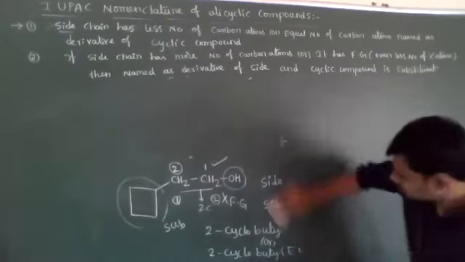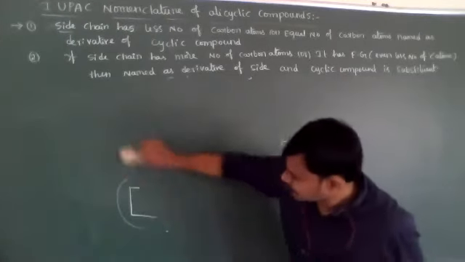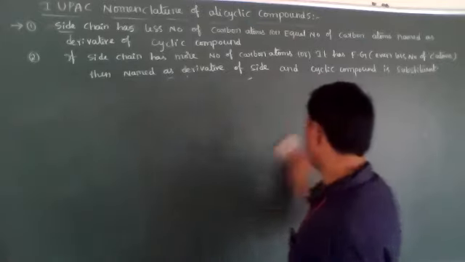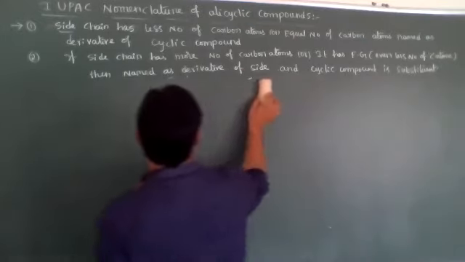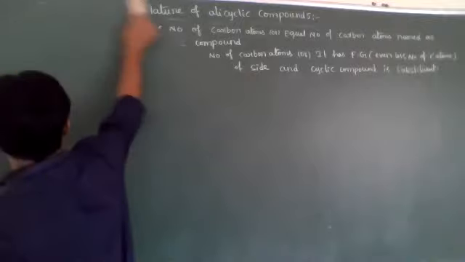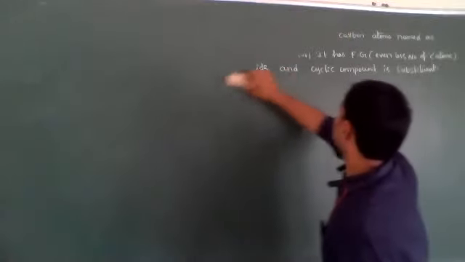Let's see. So this is about cyclic compounds, alicyclic compounds IUPAC nomenclature. Now aromatic compounds IUPAC nomenclature we will see.